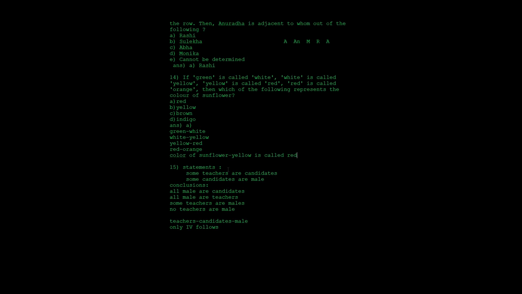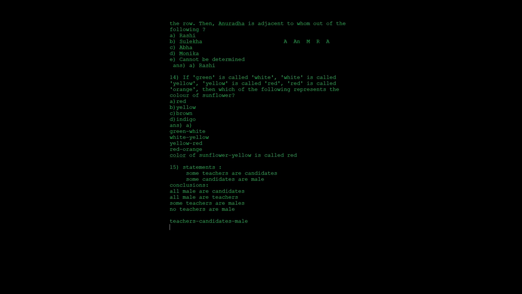Some teachers are candidates and some candidates are male. Here they ask whether all males are candidates. Some teachers are candidates and some candidates are males, so do all males are teachers? That cannot be correct because there is no link between males and teachers. Some teachers are males is also not correct, and no teachers are male, so option 4 is correct.